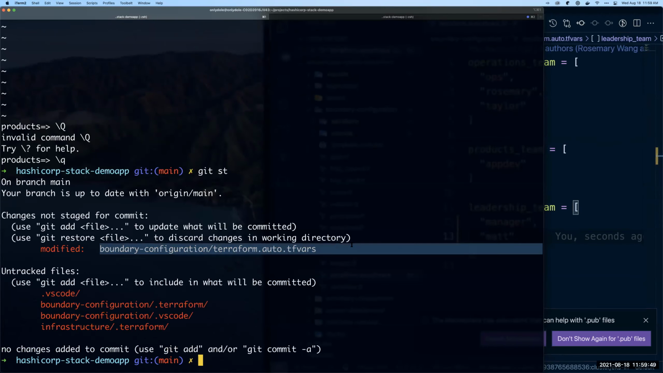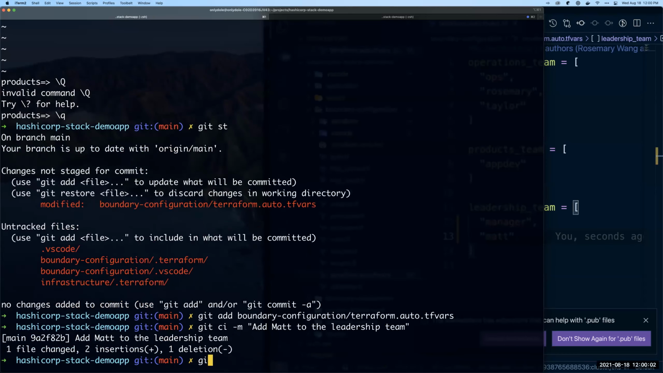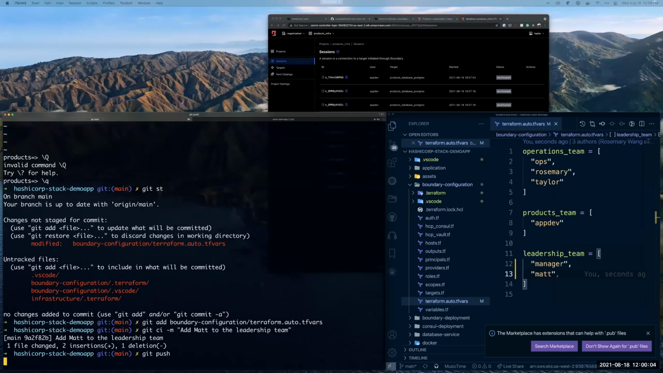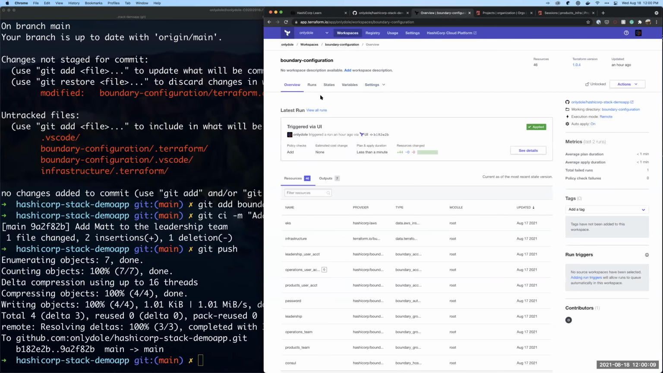Let's go ahead and take a look at this. I'm going to go ahead and use the GitOps workflow. I've already gotten that pre-configured with Terraform Cloud. So I'm going to go ahead and do a git add. We'll add that here. Let's add Matt to the leadership team. And then let's go ahead and push that. So I'm going to go ahead and queue up Terraform Cloud so that we can actually see that run as well.